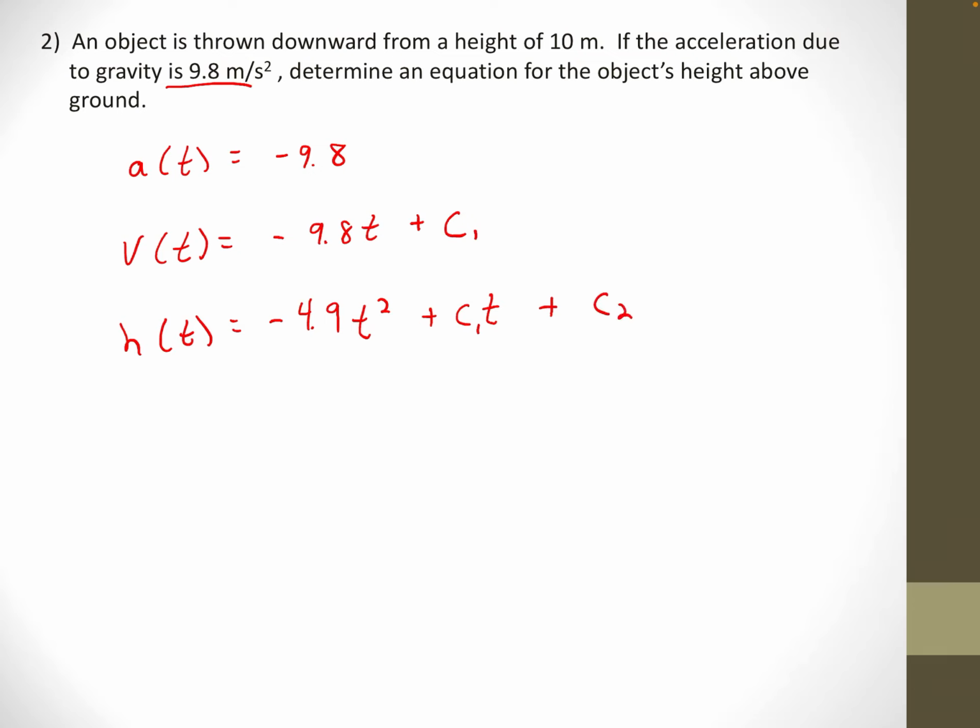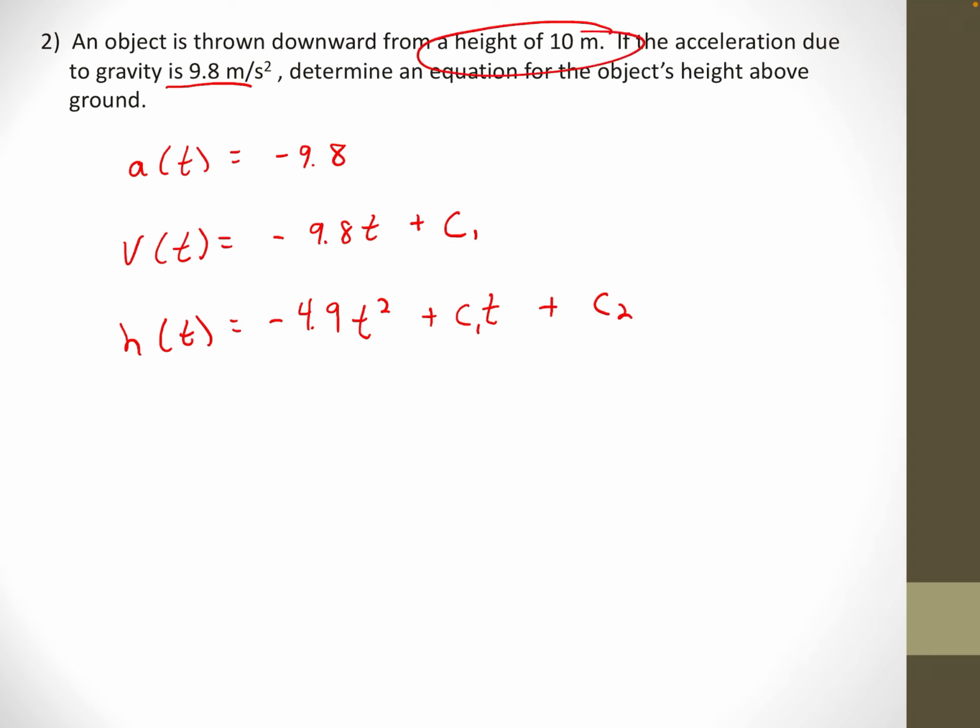Okay, if you're deeply confused right now, just take the derivative of h of t. The derivative of h of t would be negative 9.8t plus c1. The derivative of c1t is just c1, and the derivative of c2 is just 0. So as complicated as this looks, it's actually just simply finding a function whose derivative is negative 9.8t plus c1, for some constant. I just don't know what these constants are.